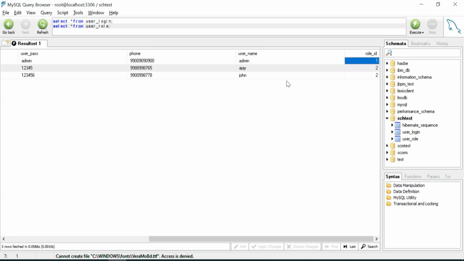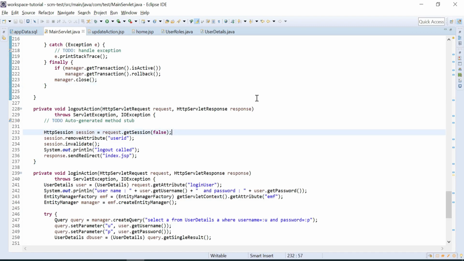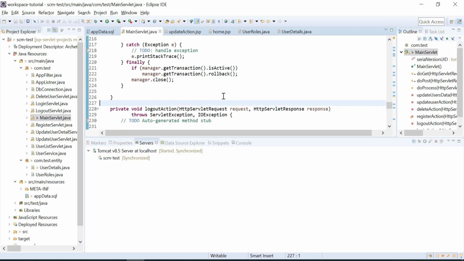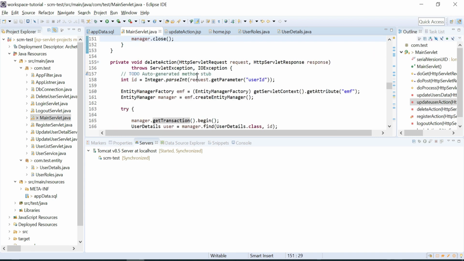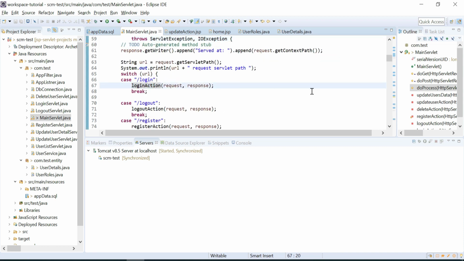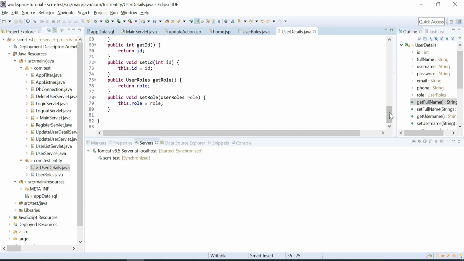If you see our DB queries, it has created the user roles and the users. Now let's modify our login code. Our login code is here. In the toString of the details, we have a toString method.